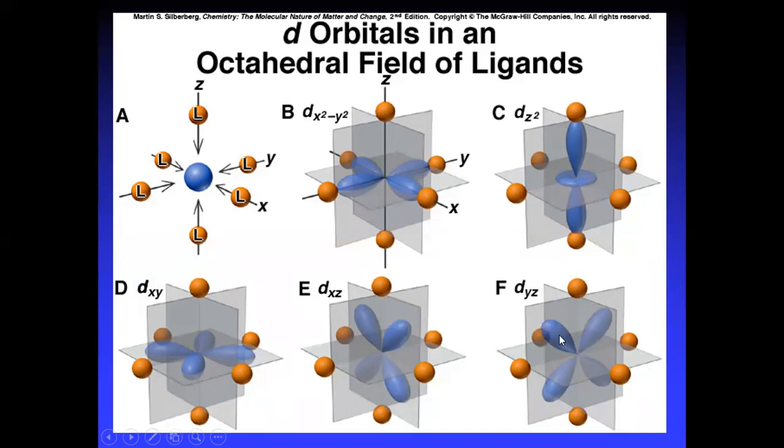Here the electron clouds are concentrated, and the electrons are moving in between these two axes. And coming to dx²-y² and dz², the electrons are moving along the axis.